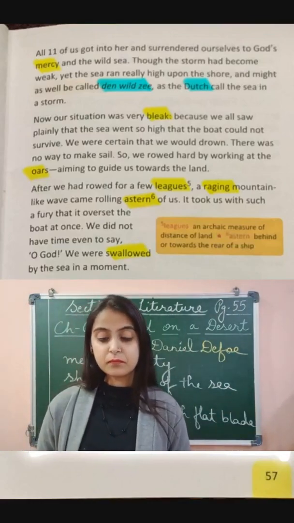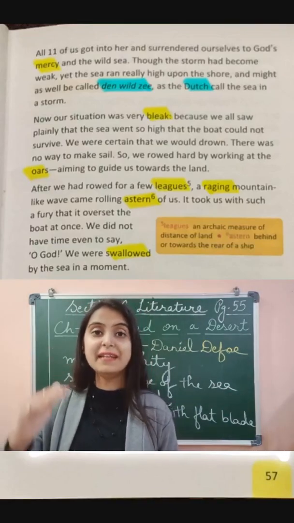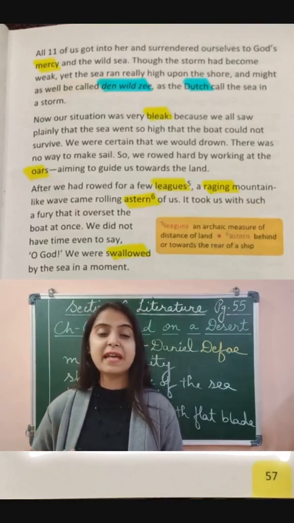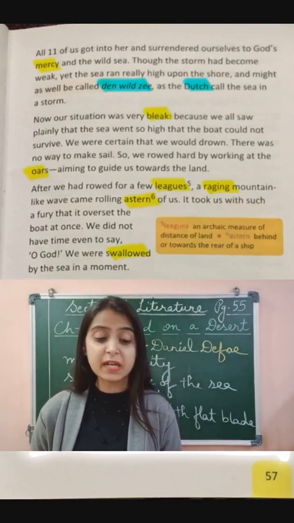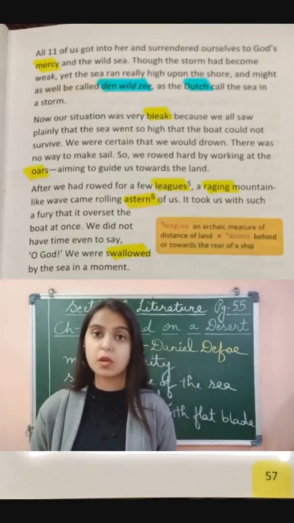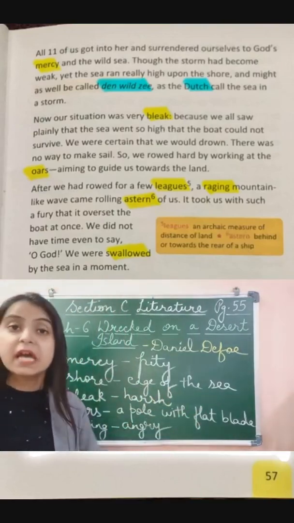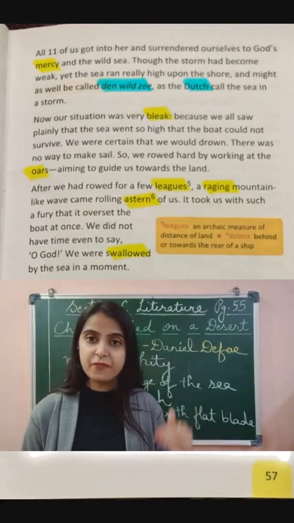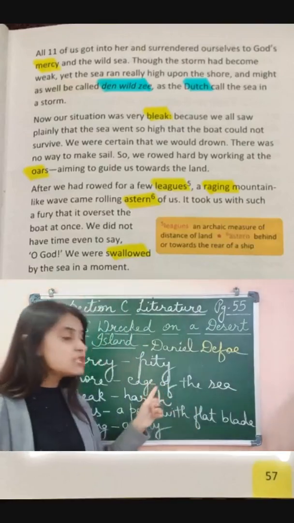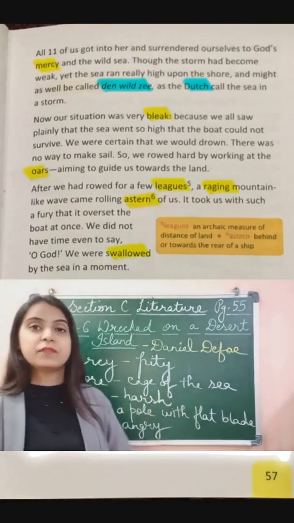Though the storm had become weak, now the storm had decreased. It was not to the extent it was earlier. It had become weak. "Yet the sea ran really high upon the shore." Now, what do you mean by shore? Shore means edge of the sea. Though the storm was decreasing, still at the edge of the sea there were high waves.